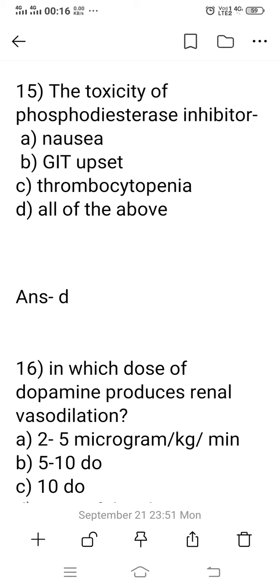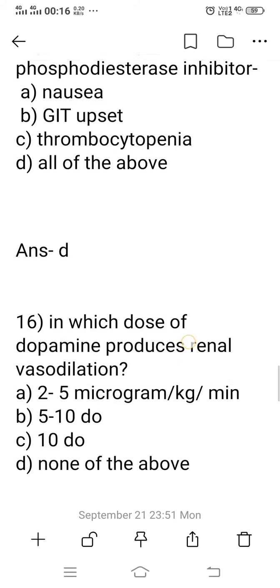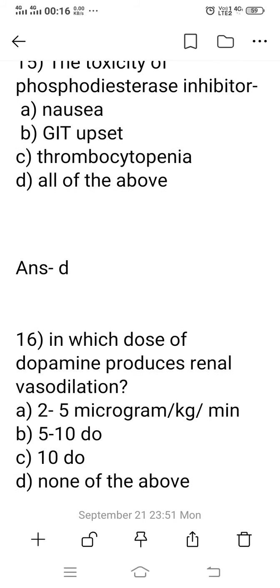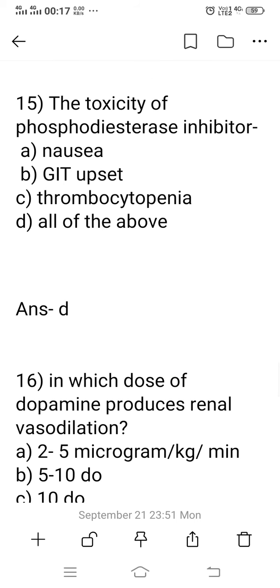Question number 15, the toxicity of the phosphodiesterase enzyme inhibitors. What is the toxicity? Option A, nausea. Option B, GIT upset. Option C, thrombocytopenia. Thrombocytopenia means an excessive decrease in the platelet count. Option D, all of the above. So the right answer is option D. Nausea, GIT upset and thrombocytopenia are the main side effects of the toxicity of phosphodiesterase enzyme inhibitors.